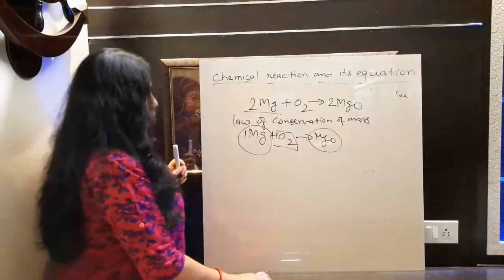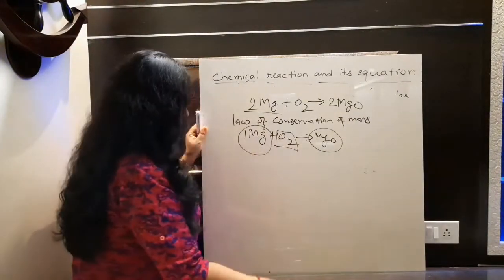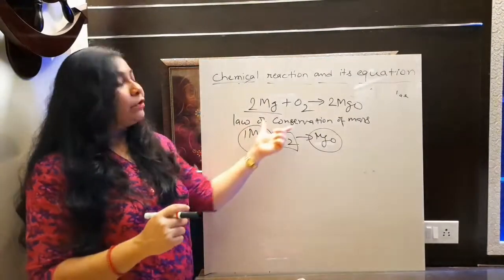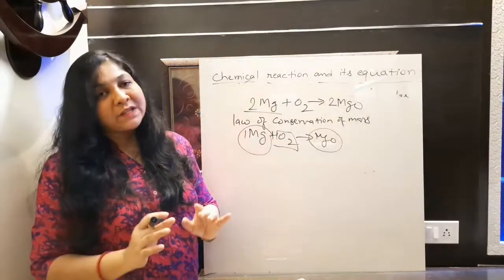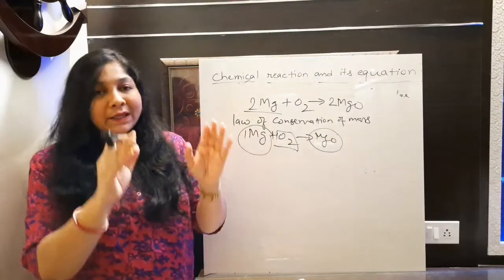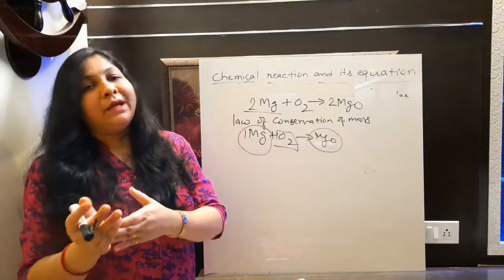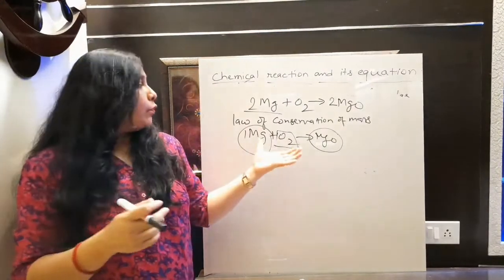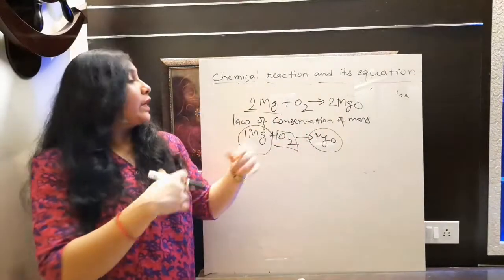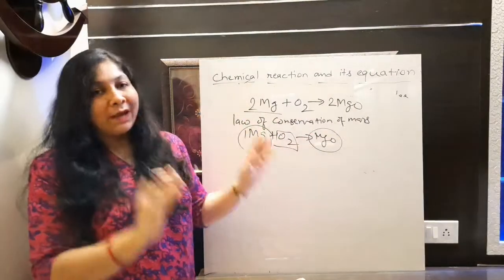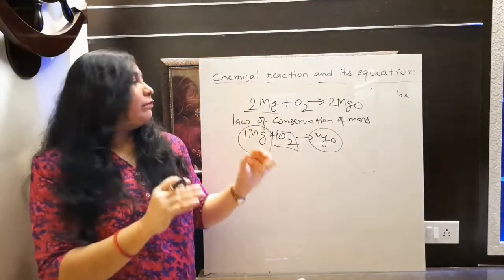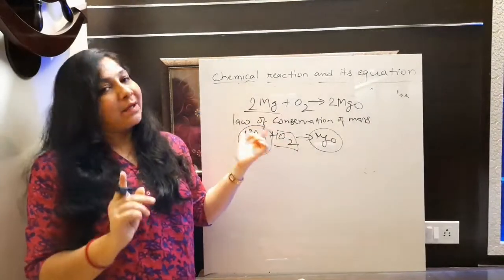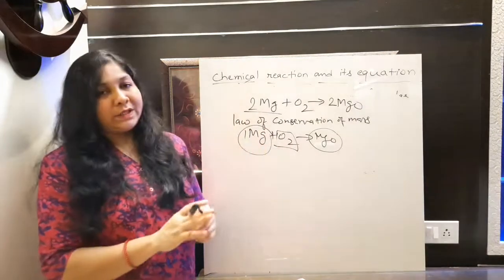Okay. So this is our topic that we discussed here. Why we need to balance the chemical equation. Only to obey the law of conservation of mass, because we can neither create mass nor destroy it. Fine? So we can neither create mass nor destroy it. So how can we destroy or create mass here? We have to balance the equation, then only it will be possible. So that's why we always need to balance any chemical or skeletal equation. Fine.